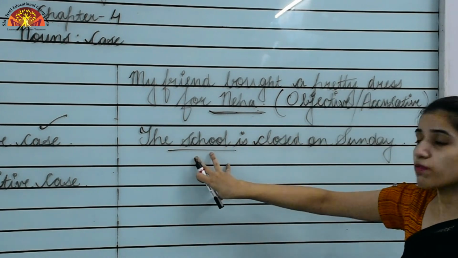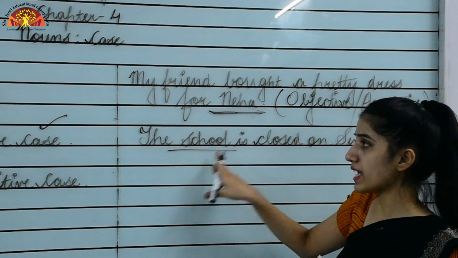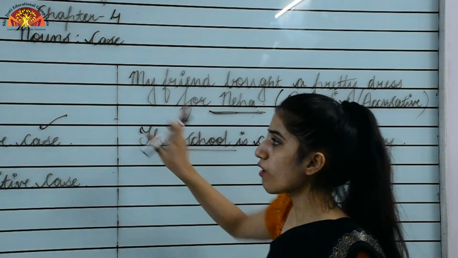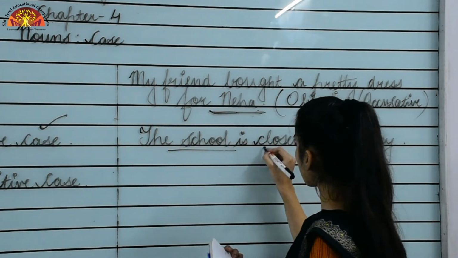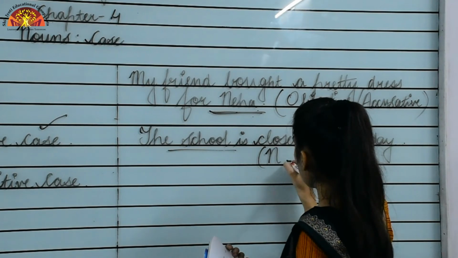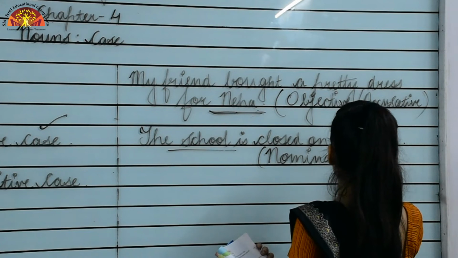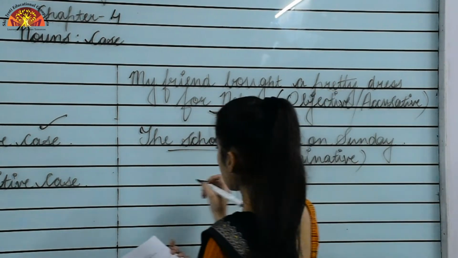Now at what position it is? It is at the subject's position. It is representing the subject in a sentence, right? That is why this would be of nominative case. Okay, what will come? This is the answer for this. The answer for this is nominative. Okay, now I am taking one more example.